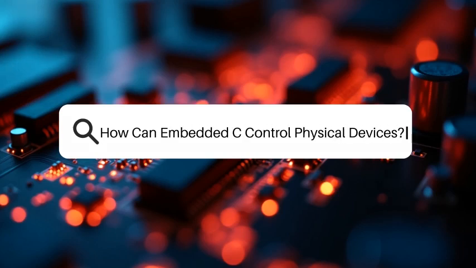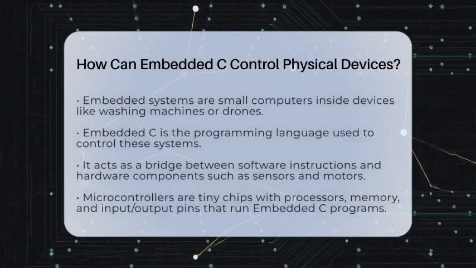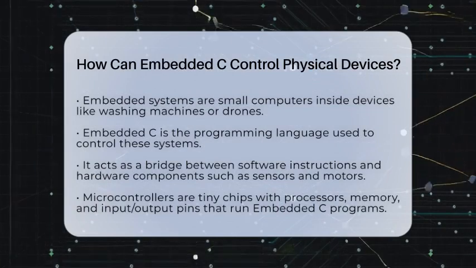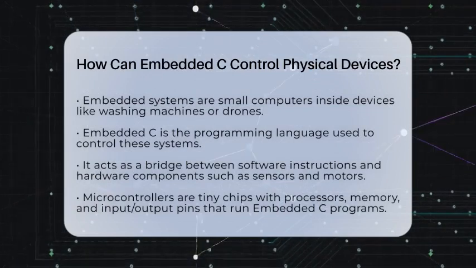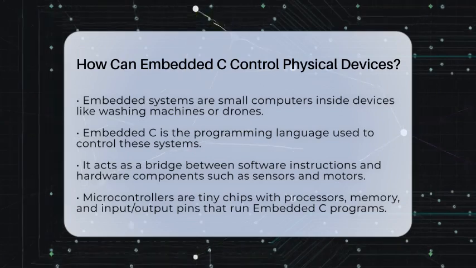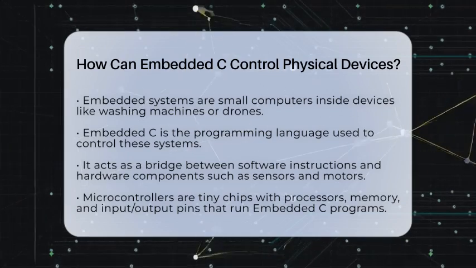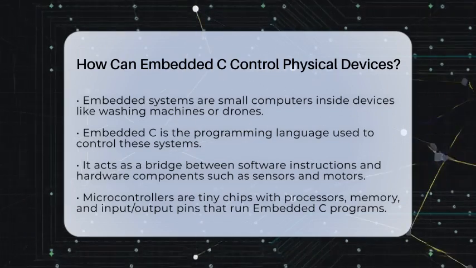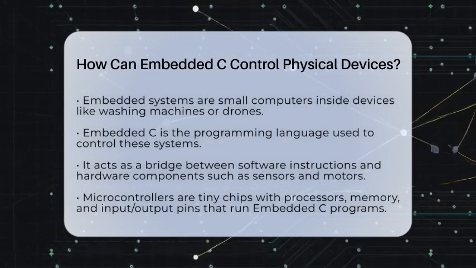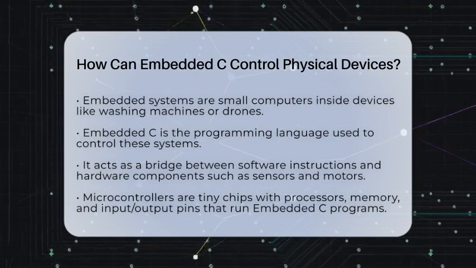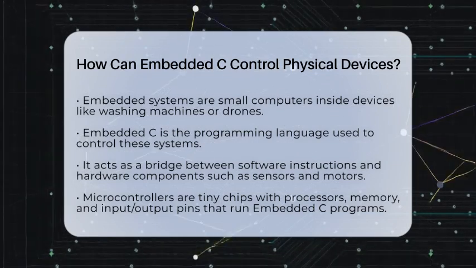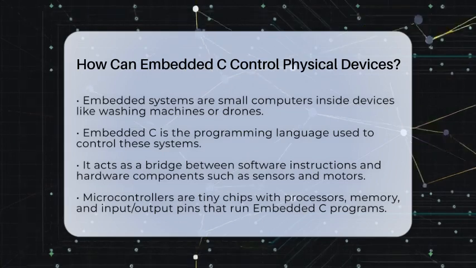How can embedded C control physical devices? Imagine a tiny computer inside a washing machine or a drone that makes everything work smoothly. That's what embedded systems do, and embedded C is the language that helps make it happen. When you think about controlling physical devices, it's all about telling microcontrollers what to do. Embedded C acts as the bridge between software and hardware, giving precise instructions to sensors, motors, LEDs, and switches.